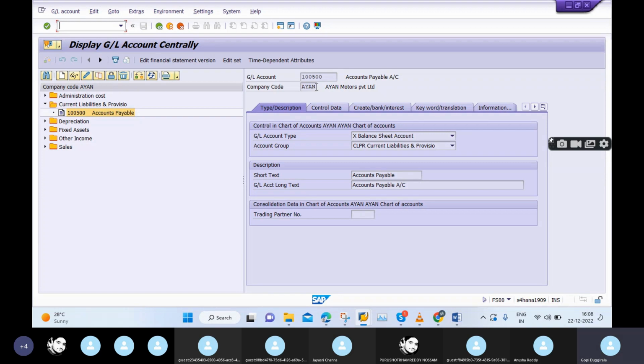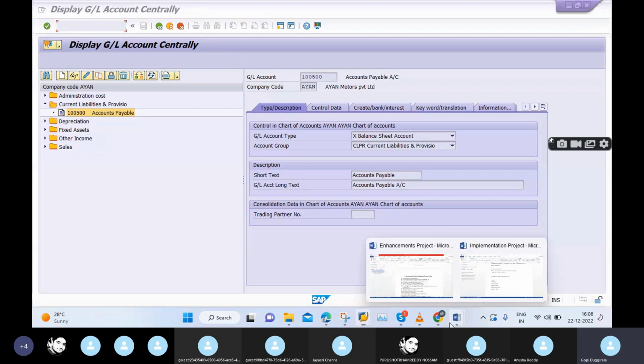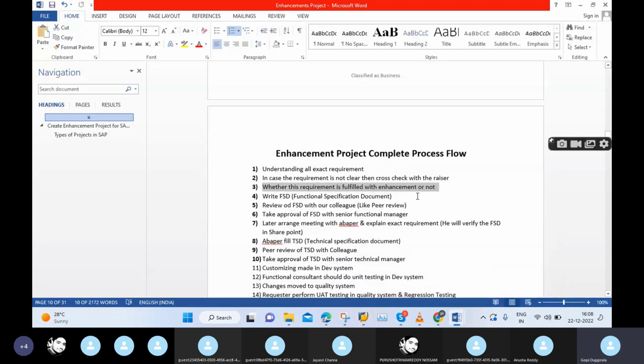If you are getting this type of requirement from the business, then you need to tell the business in a proper way: business, this is not possible. If you want to change this option, we can change the entire SAP application. So likewise, in real time, we are getting enhancements with this type of requirement. See, once you get a requirement, can you start your work? No, that's not correct. First of all, you need to understand the requirement. If you have some doubts, go to your requester.